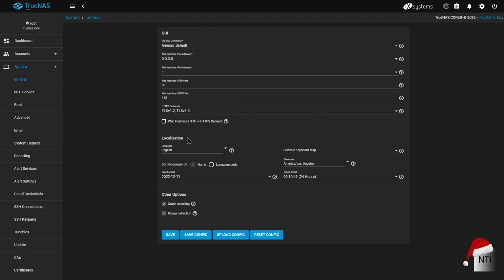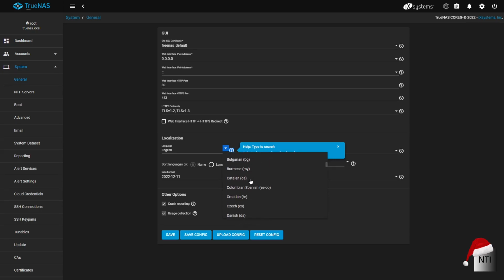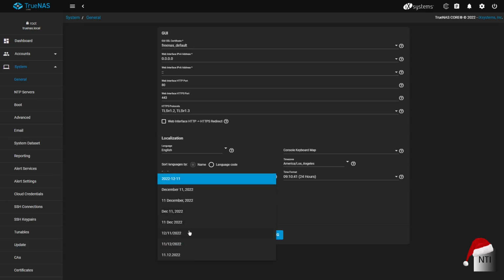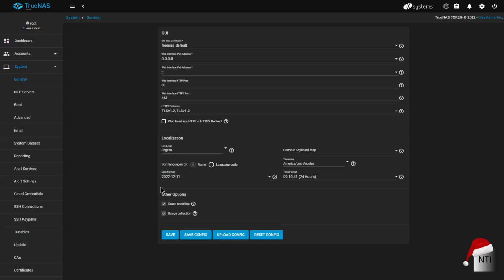The next section is the localization section. So of course we have our language, which is English. You can also choose from many other languages here. And we also have the date format. So this is mainly on computers, so the 11th of December 2022, but we can also change it to other variants as well. But I'm going to keep it as it is.